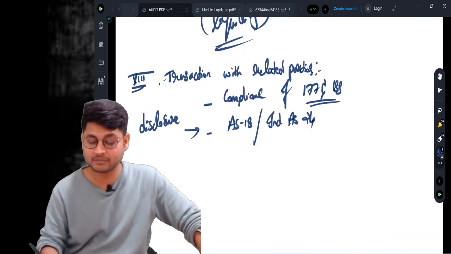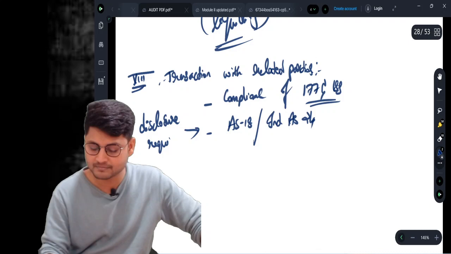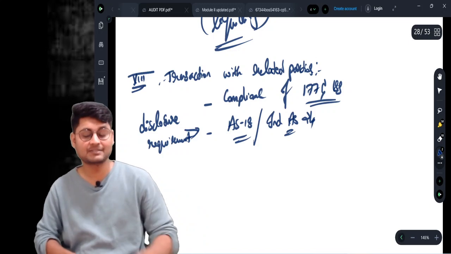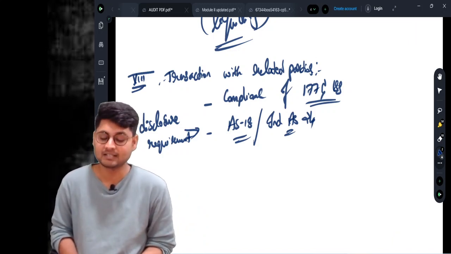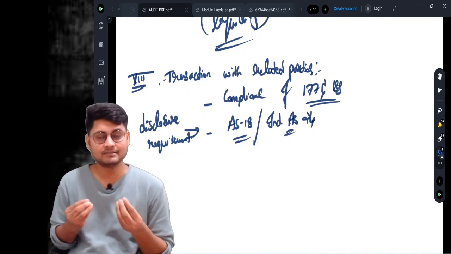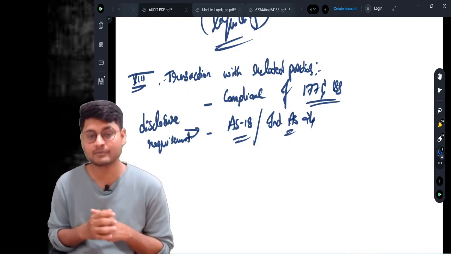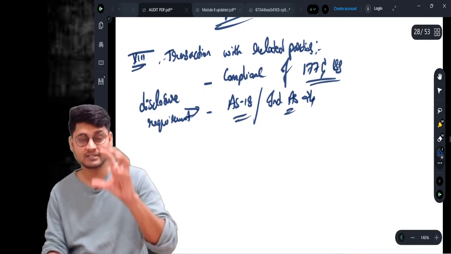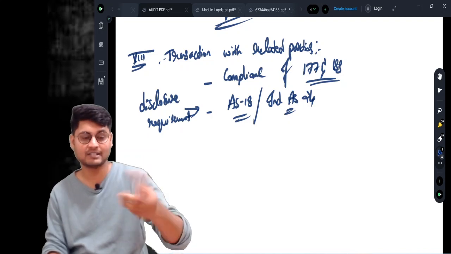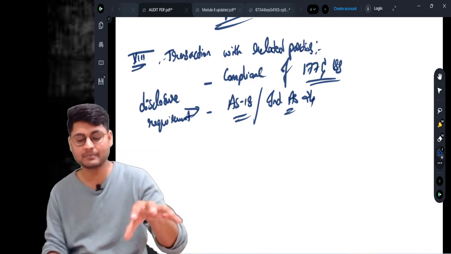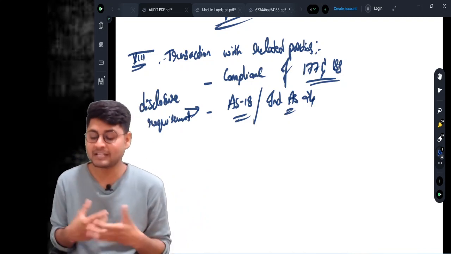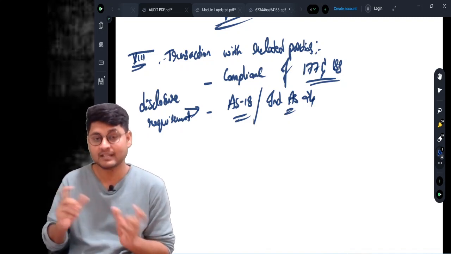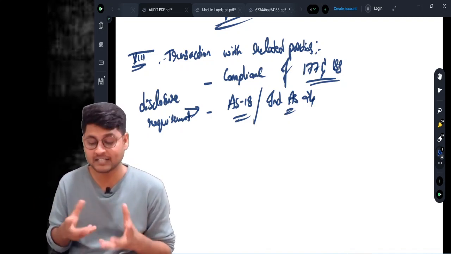This is disclosure of related party transactions, right? As an auditor we need to check whether disclosure requirements of AS 18 or Ind AS 24 have been complied with or not. This is what we need to report under clause number 13. However, let us write some provisions of section number 177 and 188. Section 177 talks about the audit committee, because the overview of transactions with related parties has to be verified by the audit committee.